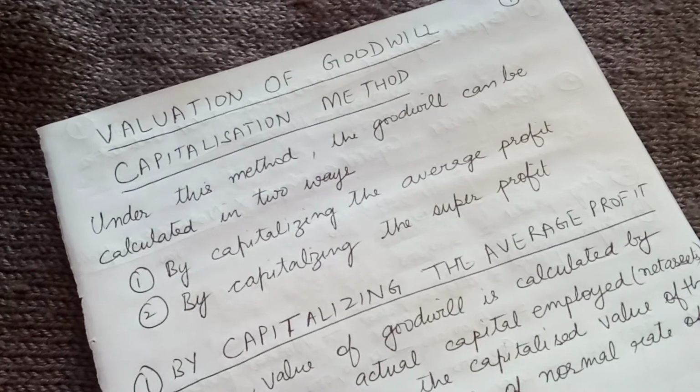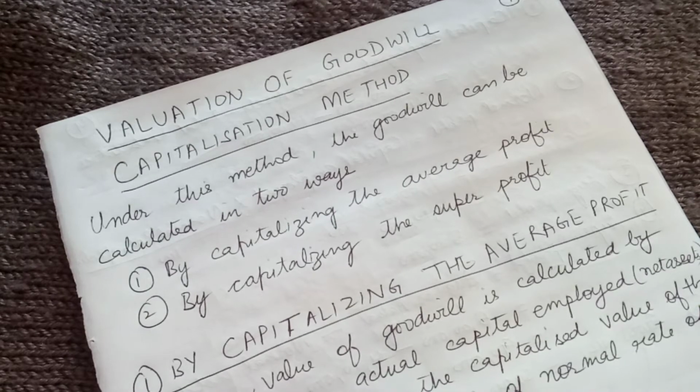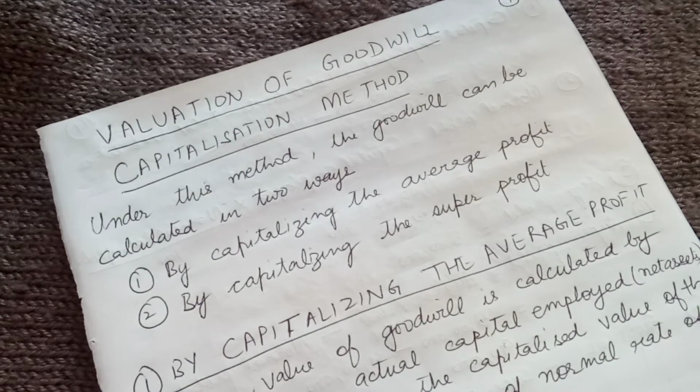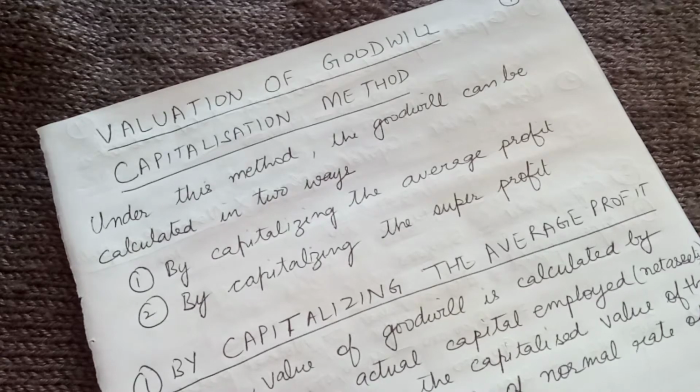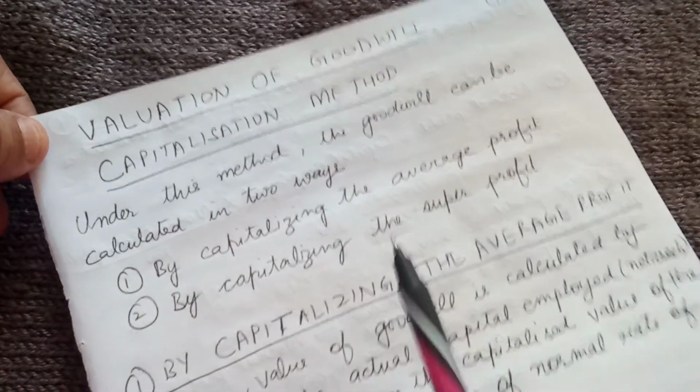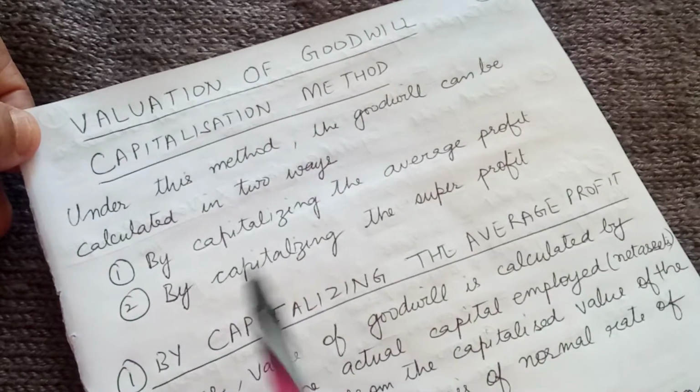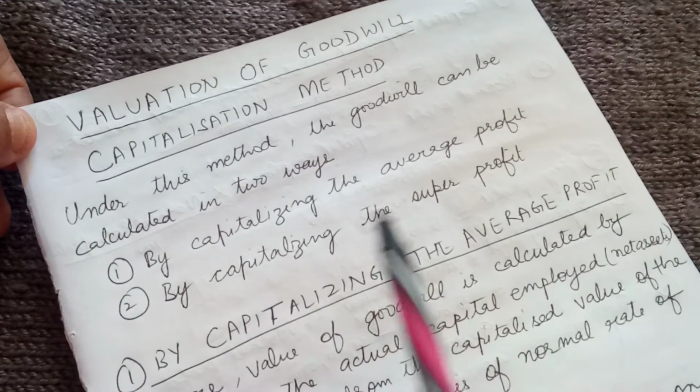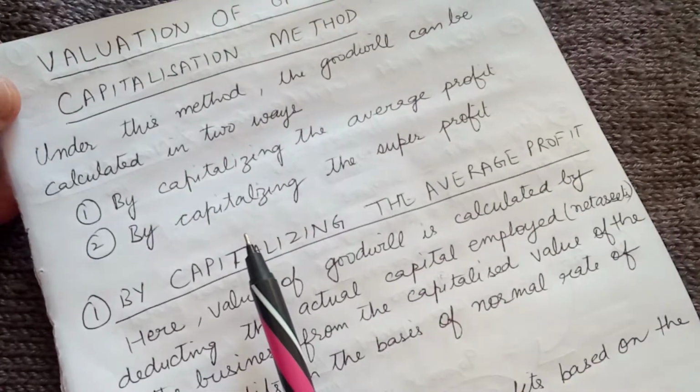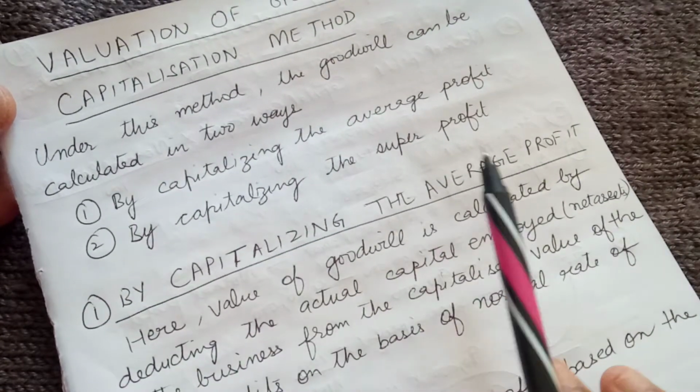As you all know, partnership accounts is going on and we are doing valuation of goodwill under this chapter. We have done the average profit method and the super profit method in the previous videos. In this video, we are doing the capitalization method of valuation of goodwill. Under this method, the goodwill can be calculated by two ways. Number one, by capitalizing the average profit, and number two, by capitalizing the super profit.